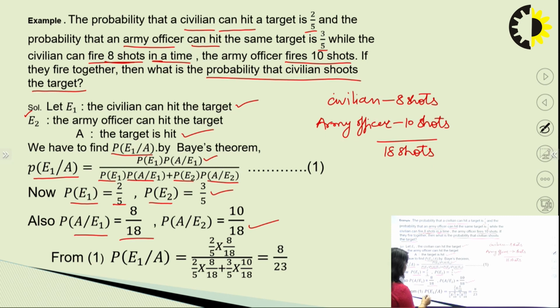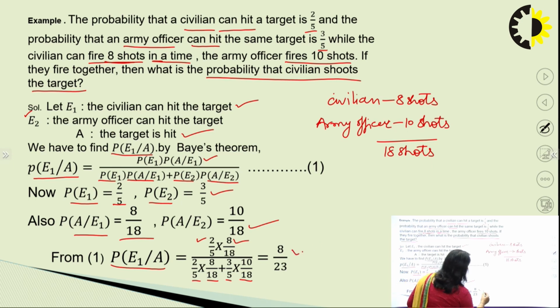Hence, from equation number 1, that is from Bayes' theorem, the probability of the civilian hitting the target will be 2/5 into 8/18 divided by 2/5 into 8/18 plus 3/5 into 10/18, which comes out to be 8/23.